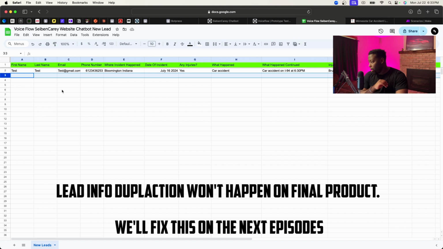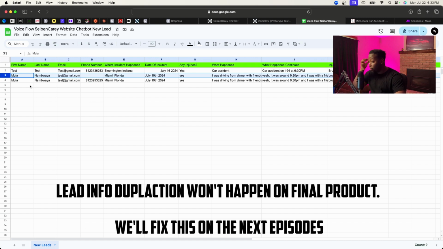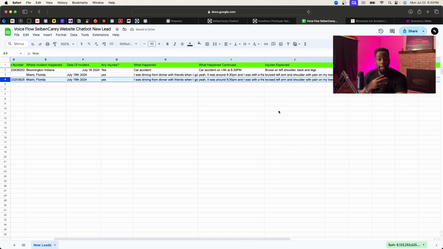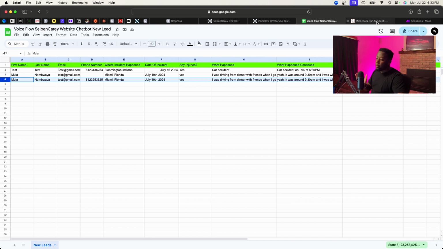So as you can see over here where we entered our information, it stored the information here. So mulanamboya@gmail.com. Here's the number that we put, Miami, Florida, July 19, 2024. And then it collected all the information that it asked us to provide. So as you can see, the website chatbot could basically handle your intake for you, right?